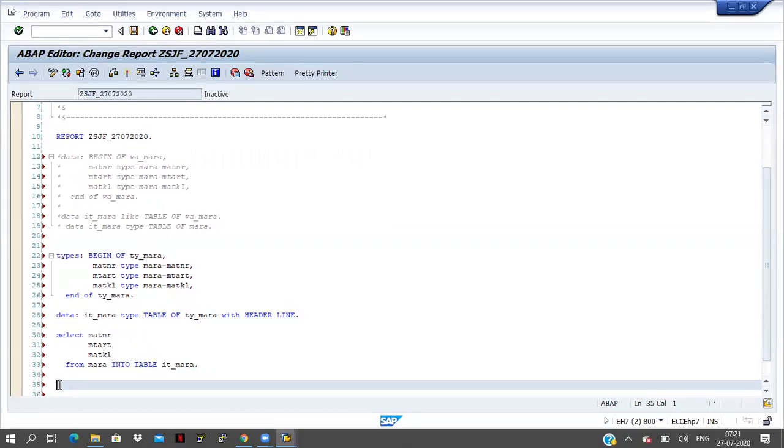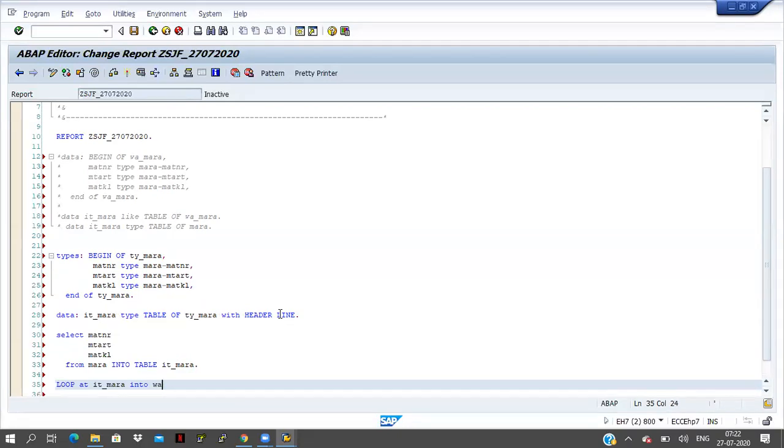Now I have to display the data. How can we display? Loop statement, loop at itmara into, but what is the work area name here? I am not declaring any work area name. I am declaring just the internal table name, that's it, and I am writing here with header line. If you write like this, then the work area name is also the same. Internal table name and work area name both will be same here.